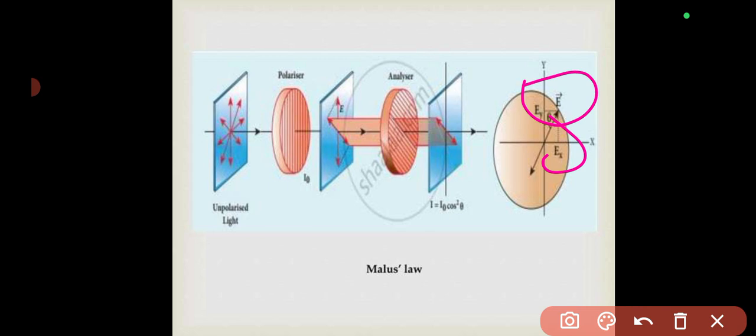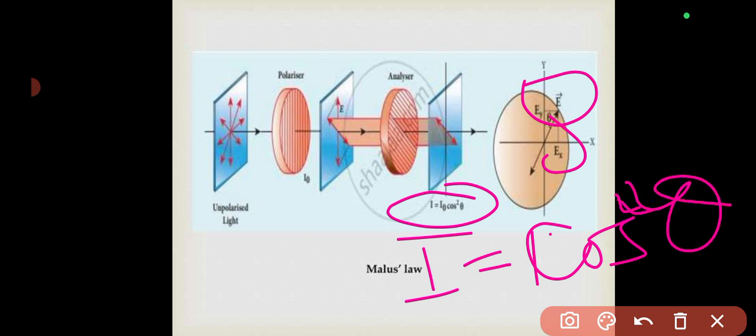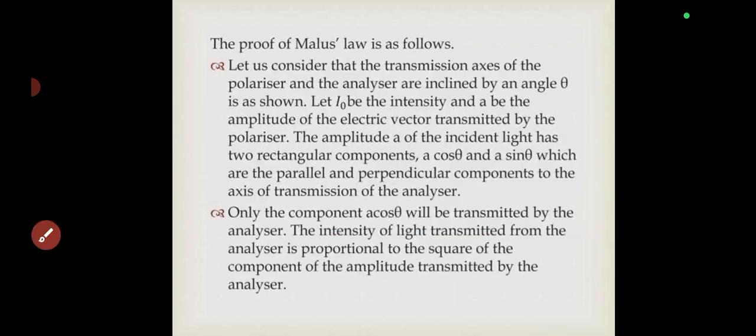The amplitude is the maximum displacement of the wave about its fixed point. So in this case, I is directly proportional to the square of the cosine of the angle between the axes of transmission, the rotated axis of transmission and the original axis of transmission.